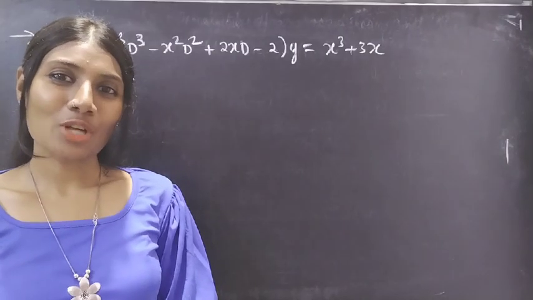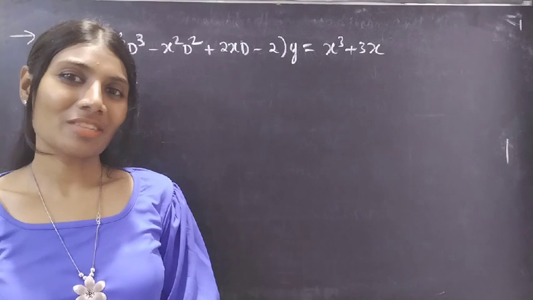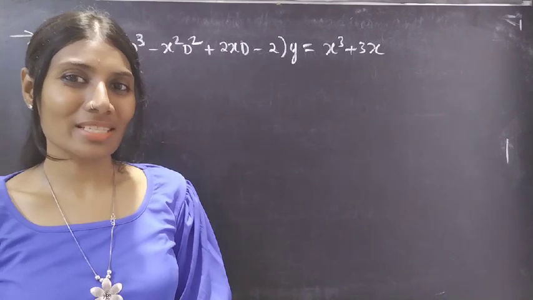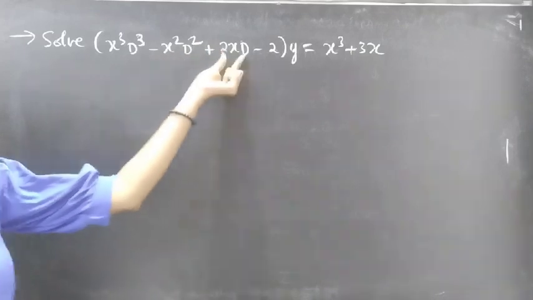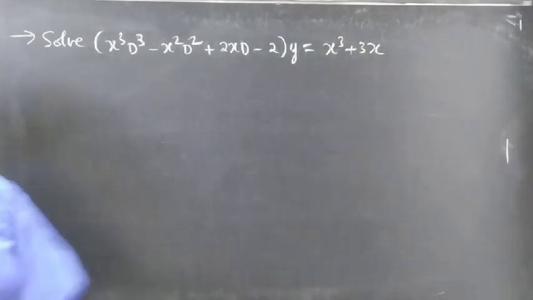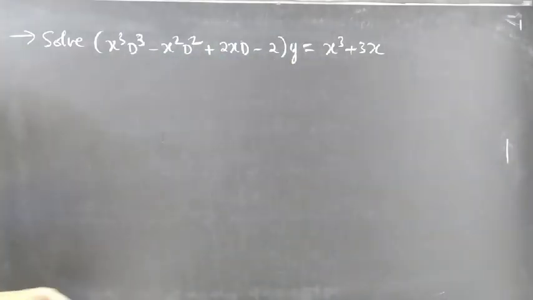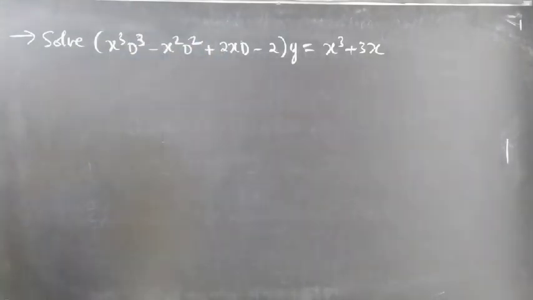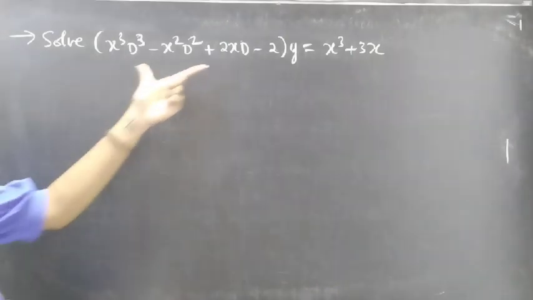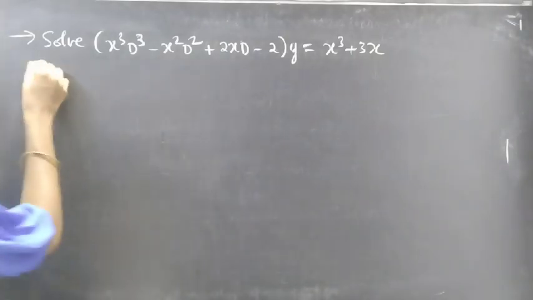In this video, we are going to solve a differential equation from higher order linear differential equations with variable coefficients. So let's get going. Problem: solve (x cube D cube minus x square D square plus 2xD minus 2) y equals x cube plus 3x. Here we are given a differential equation with variable coefficients. Now we are going to reduce this to a differential equation with constant coefficients by making some substitution. Okay, and also we are given a Cauchy's equation. Solution.